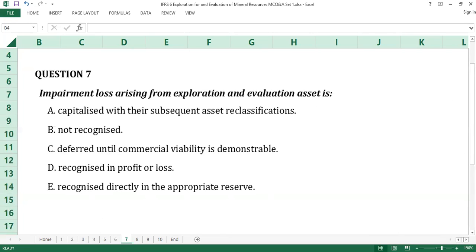Question number 7. The answer to question number 7 is D, recognizing profit or loss. Exploration and evaluation assets are assessed for impairment, and any impairment loss is recognized in profit or loss in line with IAS 36 impairment of assets. D is the answer to question number 7.